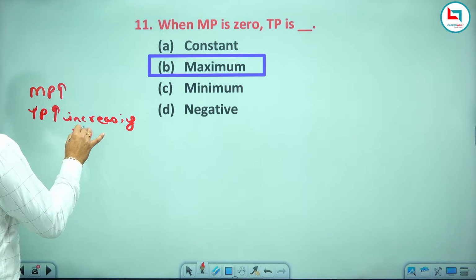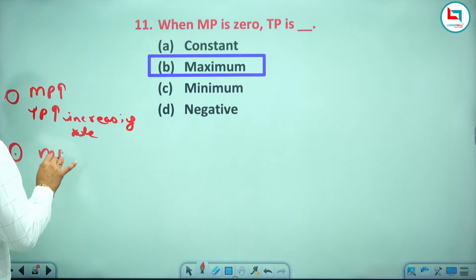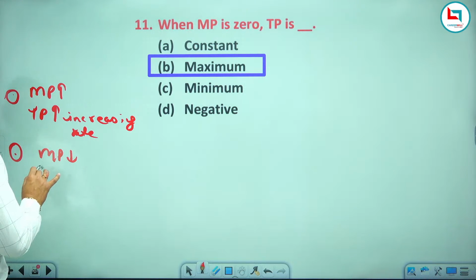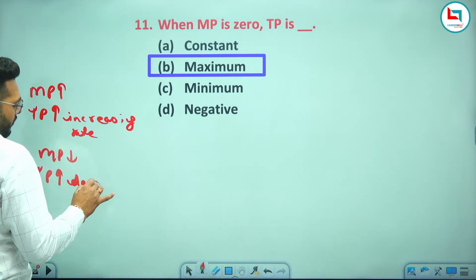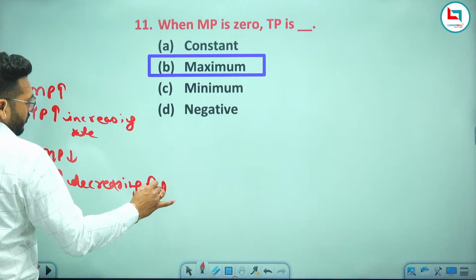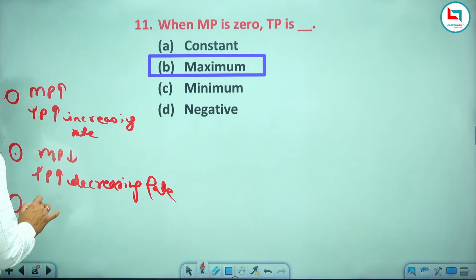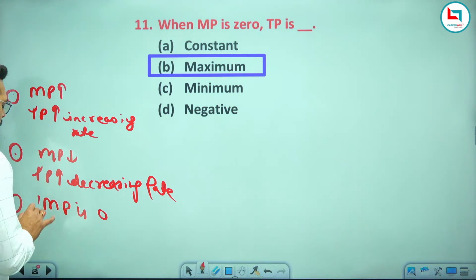Second point, when MP is decreasing, TP still increases but at a decreasing rate.